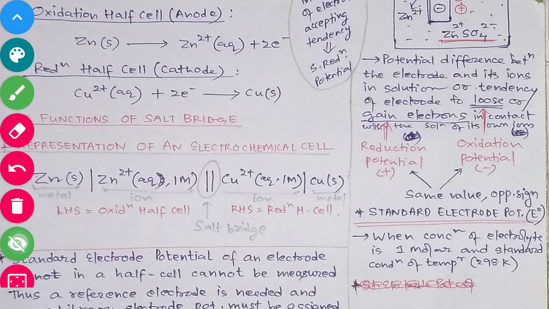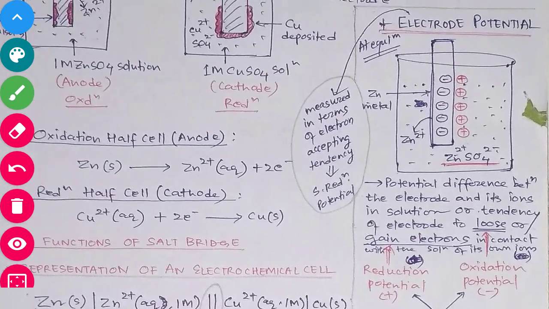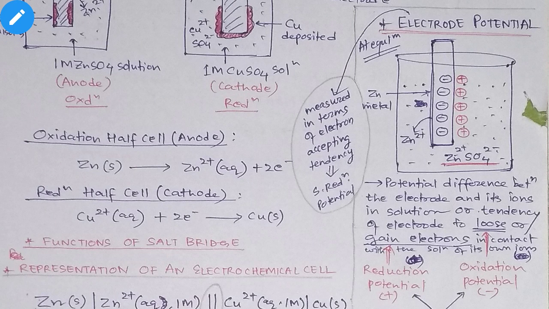So it is very important that you understand what this electrode potential is, because this is the basis. If you don't understand this, you will have problems in understanding the whole chapter. That's why I have started this topic first, though this topic is not first in your book. And do not worry about the notes, because I have already given you notes in one class, and I'm teaching from there. You just try to understand, because this chapter is very easy, but it depends on how well you understand it.